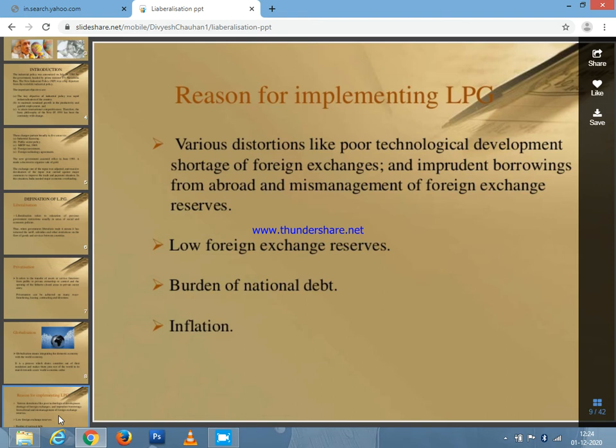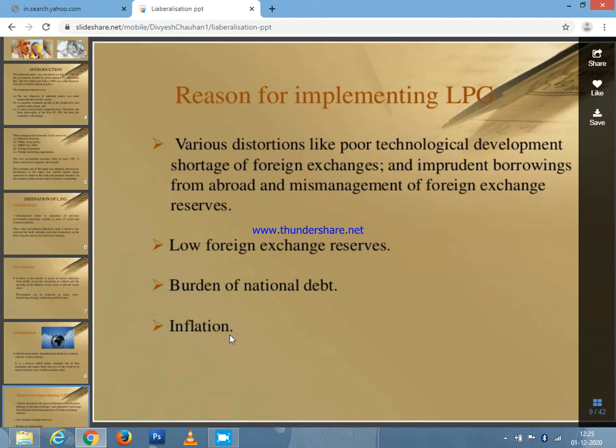If your country's currency, whether rupees or whatever the money value, when you do business with another country, the value of the money will vary. That will always help to develop the economy of the country.